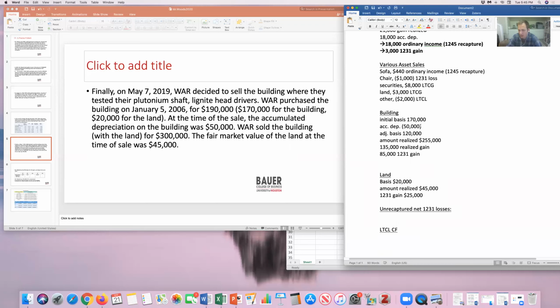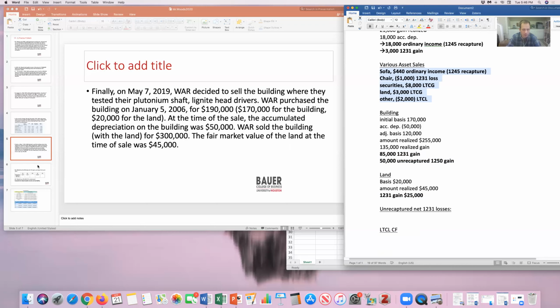The rest, the amount due to depreciation, which made the basis smaller and gave them a bigger gain, that 50,000, is what we would recapture if it was personal property. But because it's a building, real estate, just because Congress said so, it's treated differently. So we don't recapture it. We call it unrecaptured 1250. Section 1250 is real estate, 1250 gain. So we have these two types of gain. We've got this 1231 gain.